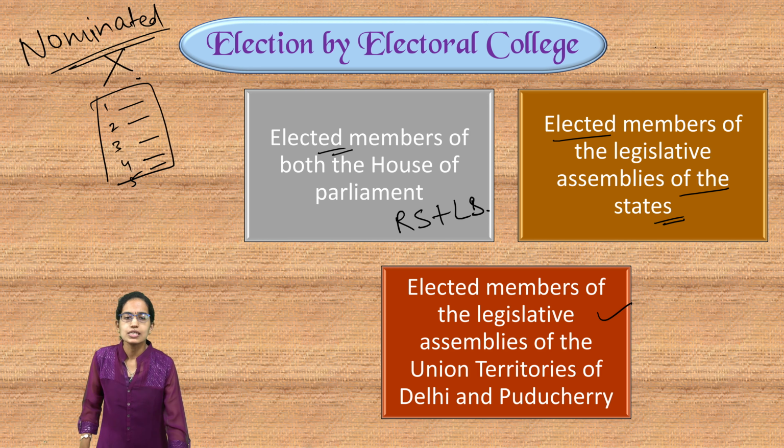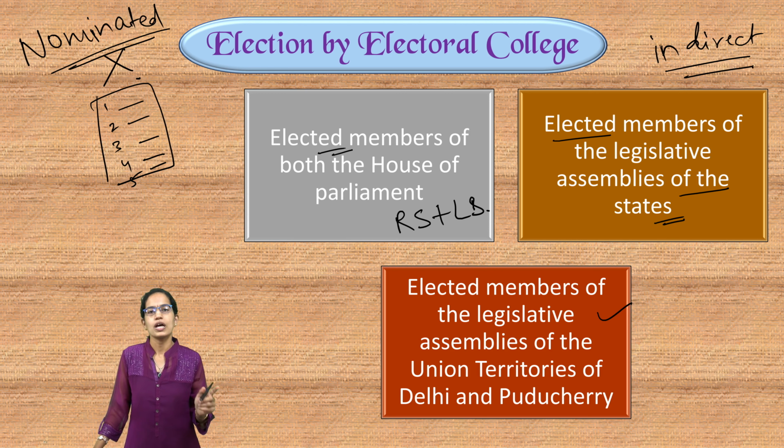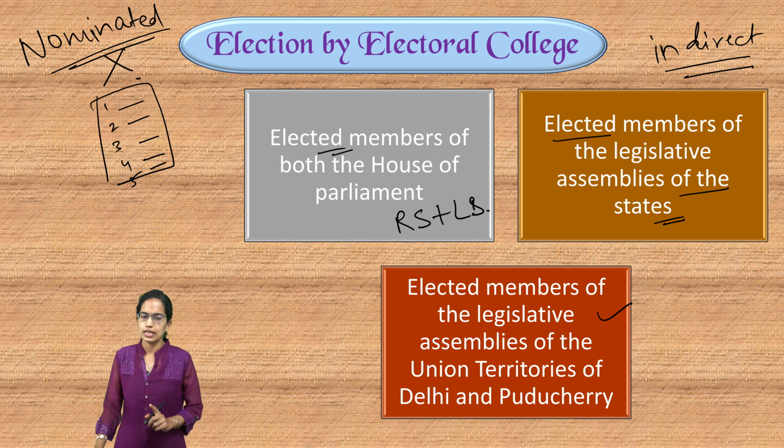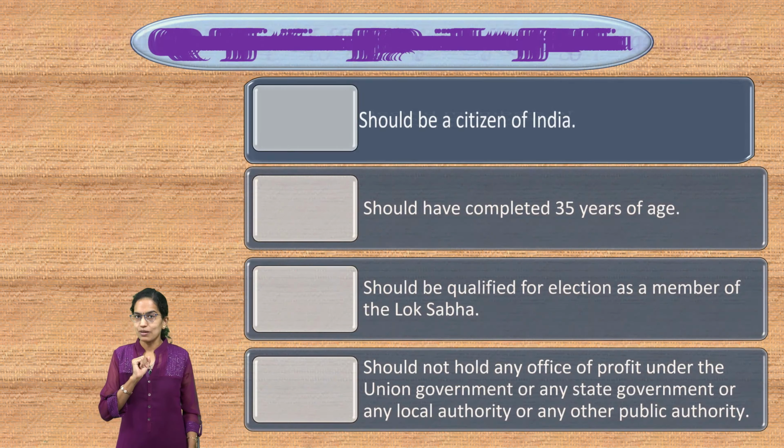So, this system of election for the president is indirect in nature, very important. It's not a direct election process from the people directly. It's by the elected members of the Houses of Parliament as well as the elected members of the state legislative assemblies. Now, what is the qualification to become a president?